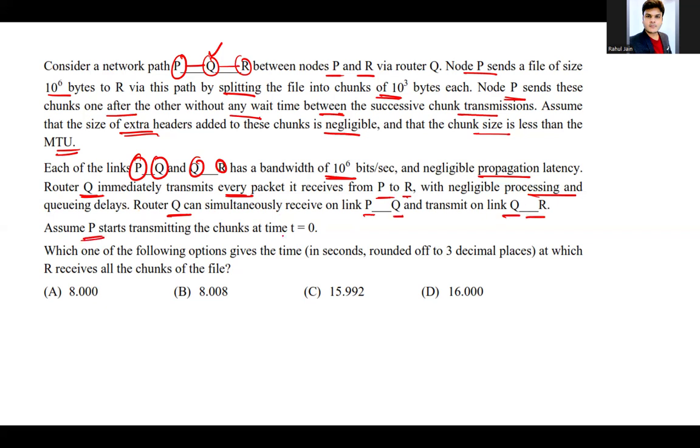Assume P starts transmitting the chunks at t equal to 0. So, which one of the following options gives the time in seconds, rounded up to 3 decimal places, at which R receives all the chunks of the file?